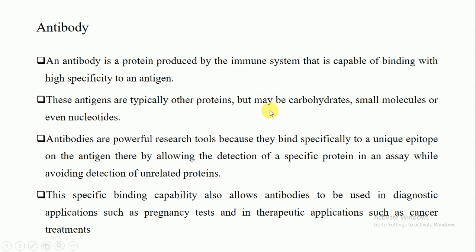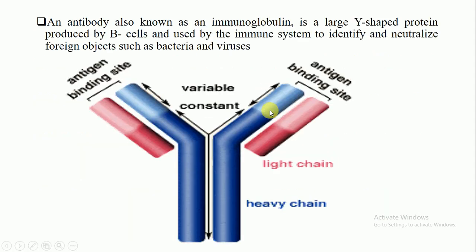Now I will talk about the classes of antibodies. An antibody is also known as immunoglobulin, while antigens are also called immunogens. It is a large Y-shaped protein produced by the B cells, lymphocytes, and used by the immune system to identify and neutralize foreign objects such as bacteria and viruses. Look at the shape and structure of antibodies: a Y-shaped structure, Y-shaped proteins.